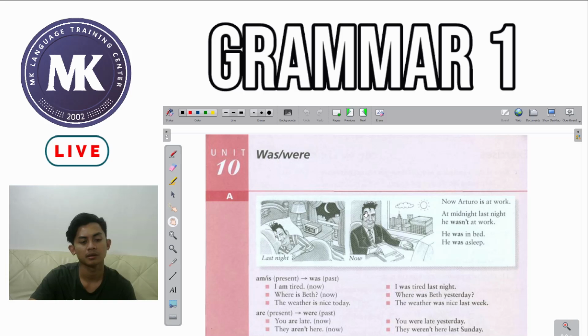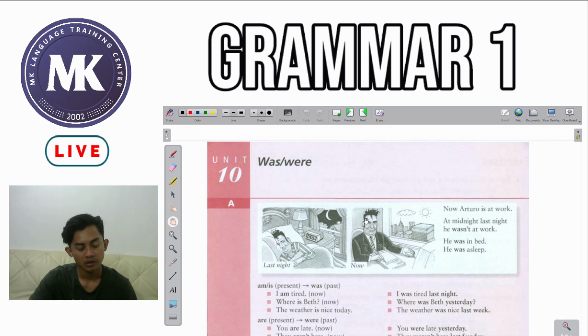Right now we're going to learn about the simple past. In this lesson, in the simple past tense, we are going to learn about the helping verbs was and were. Okay, so before we begin, let's take a look at A. Now we have two pictures. We have a picture of Arturo when he was at home and a picture of Arturo when he's at work. Now, if you read the sentences,